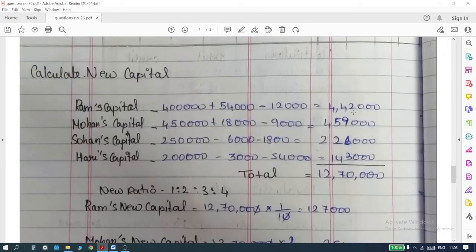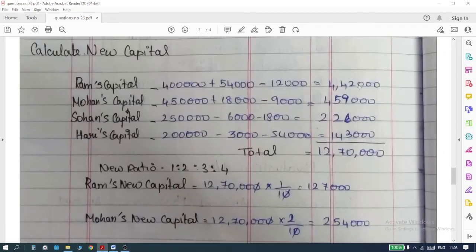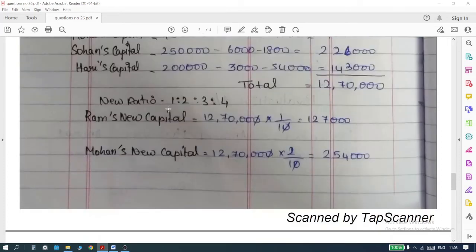You will have these balances. Okay. The next step is you are supposed to add up all these values, which will add up to 12,70,000. Now the new ratio is, as we have already written it, 1, 2, 3 and 4. So take this total amount 12,70,000 and divide it according to the new ratio.